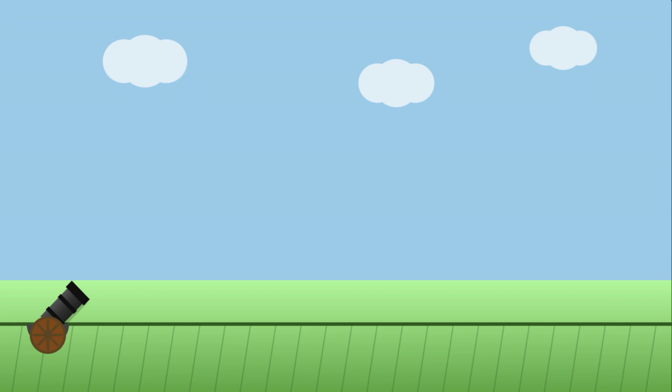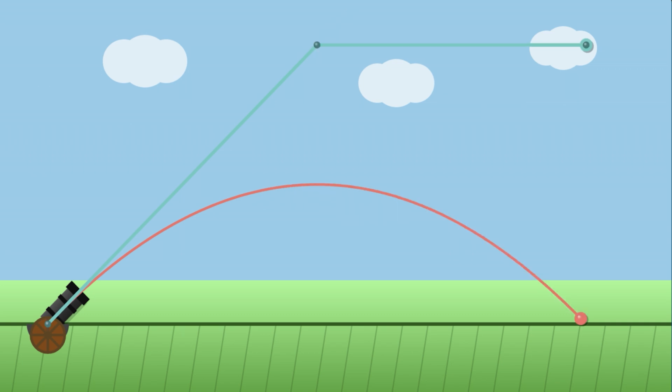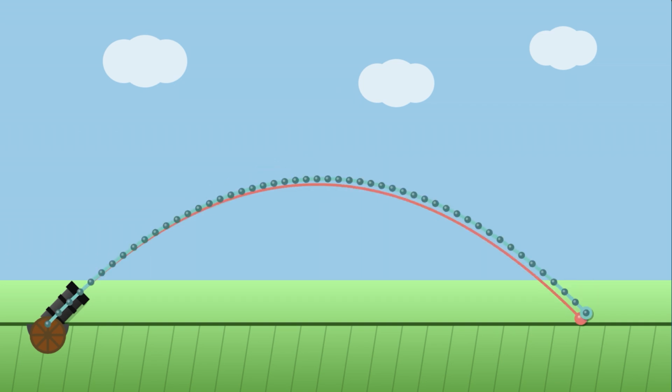Here we see the beginnings of a simple game involving firing a cannon. We would like to animate the ideal motion of the cannonball, shown as the red curve. To do this, we'll break the motion into time steps, approximating the motion with the same number of line segments. As we make the time steps smaller and smaller, we get more and more line segments, which approximate the motion better and better. At a certain point, we can no longer see a difference visually.